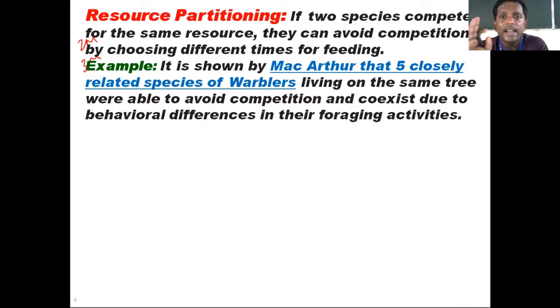But they have to change their time of foraging. Behavioral differences are there and the time of foraging is totally different, so that they can coexist. These 5 species of warblers live together in the same tree because their behavior, foraging habit and timings are different.